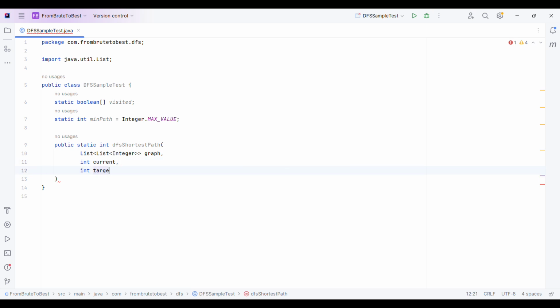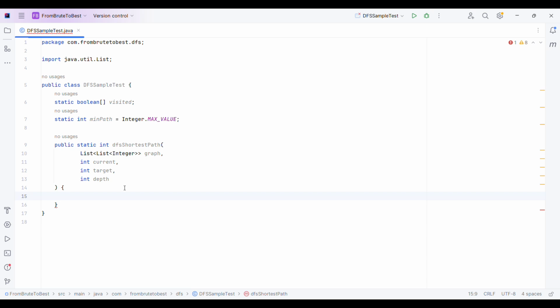Then we will have a target, and finally we will have depth. So this will be our shortest path finding method, and we will call this method again and again in recursion mode to find the shortest path between the first source node and the target.